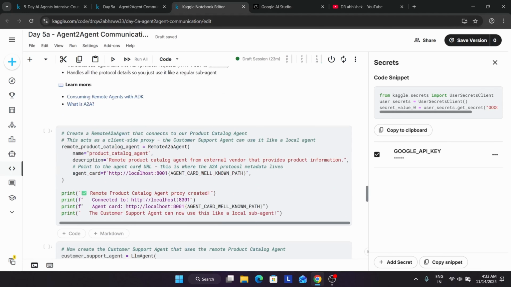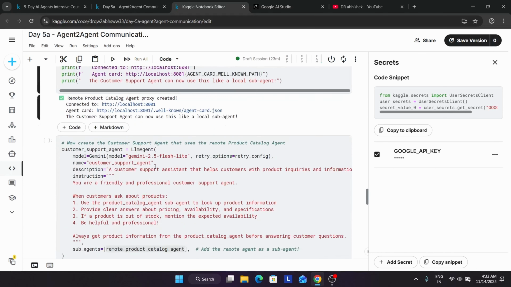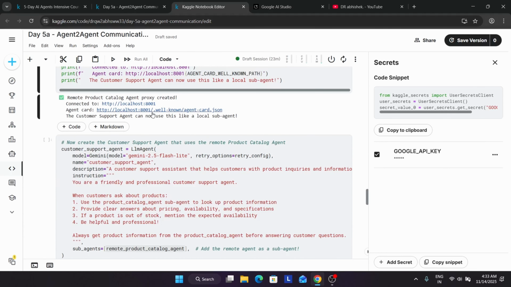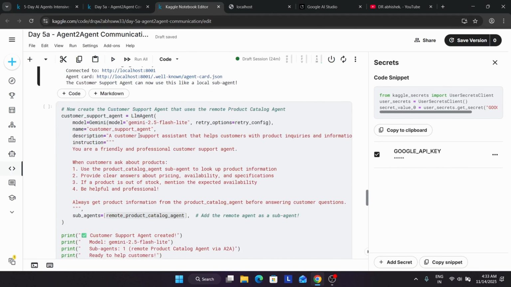Now let's create our A2A agent that connects to our product catalog. So just run it, and here you can see the product catalog is created. If we open it, I think it will work, but I don't know why it is not working. No need to worry, you can test it over here also.